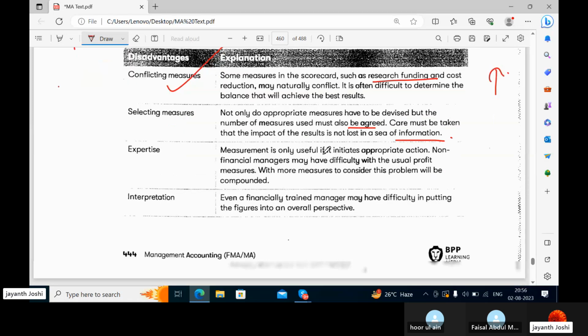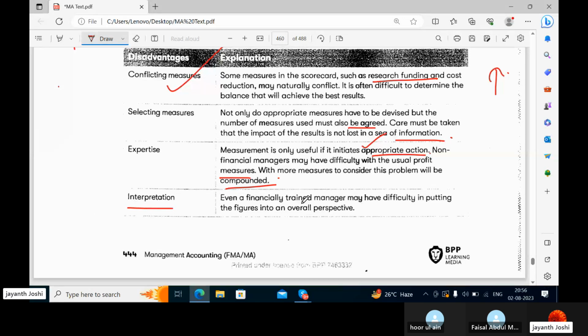Expertise. Measurement is only useful if it initiates appropriate action. Non-financial managers may have difficulty with the usual profit measures. With more measures to consider, this problem will be compounded. That means sometimes less expertise is what is seen. Yeah, if we measure something, we will put our efforts into measuring only if some action can be taken based upon that measurement. So non-financial managers don't have an idea about the profit measures. With more measures to consider, this problem will be compounded. That means they again should consider more and more measures to overcome that issue or problem.